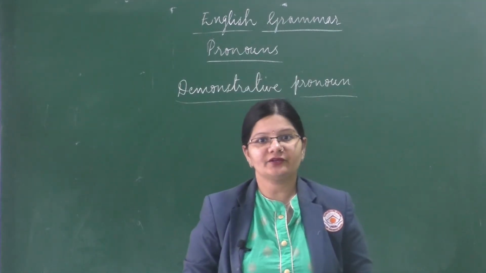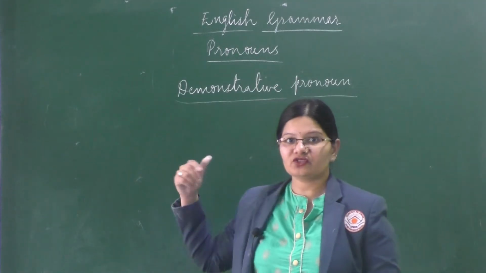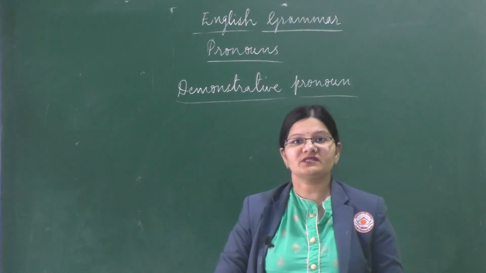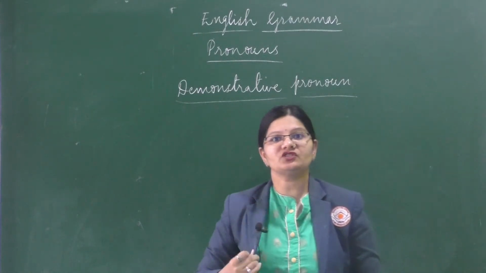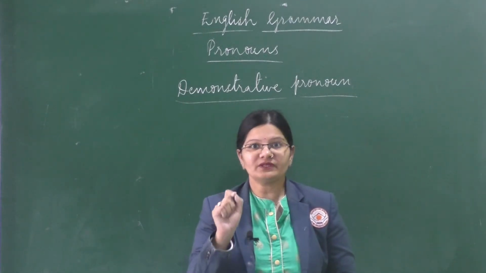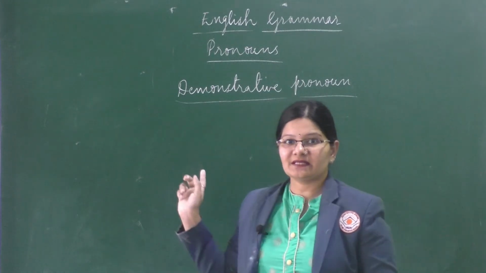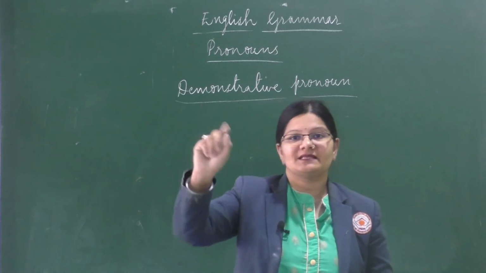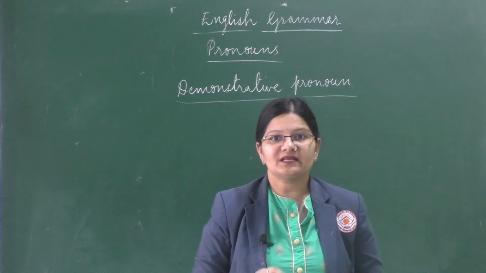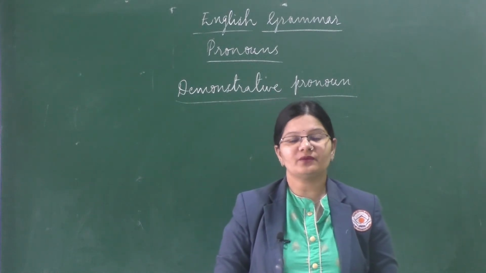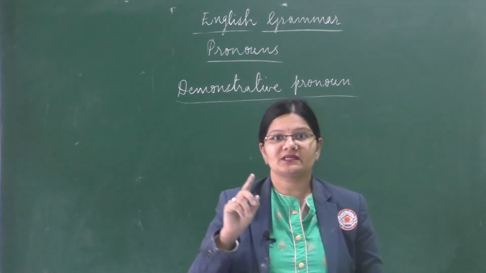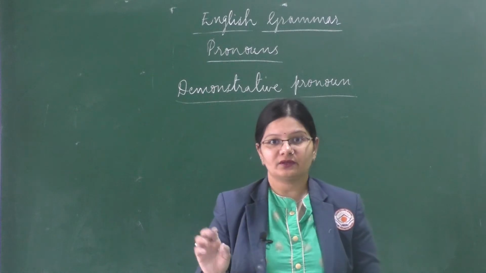Students, the next kind of pronoun is the demonstrative pronoun. Now what is this pronoun? It is a pronoun which refers or points out at a noun. For example, this is a green board, that is a fan. So these are the examples for demonstrative pronoun which shows or points out at a particular noun.